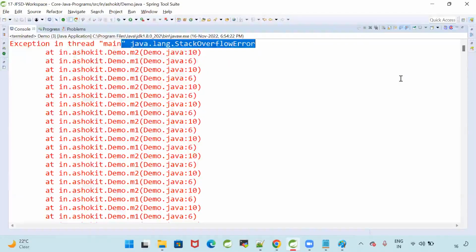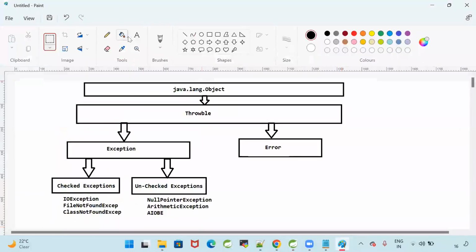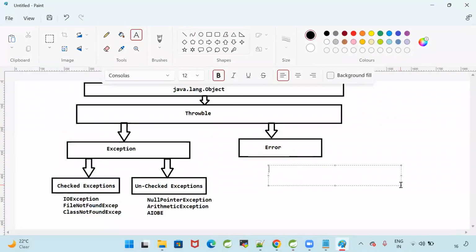Okay. So write m1, m2. m1 calling m2, m2 calling m1. It will never come out. So it will give stack overflow error. So this is one of the examples for the error. What is that error? Stack overflow error.